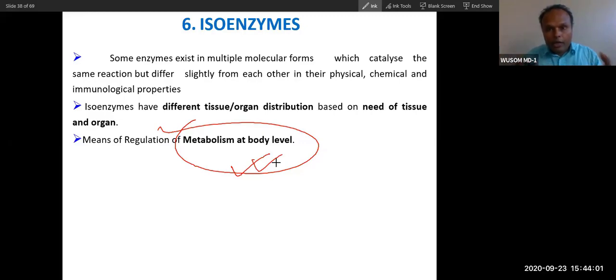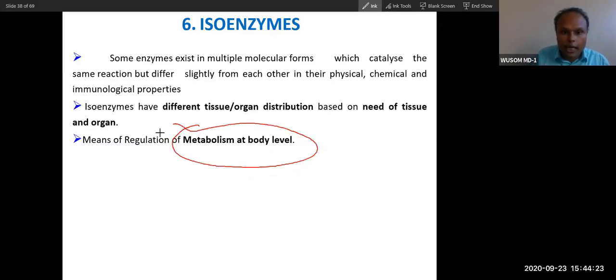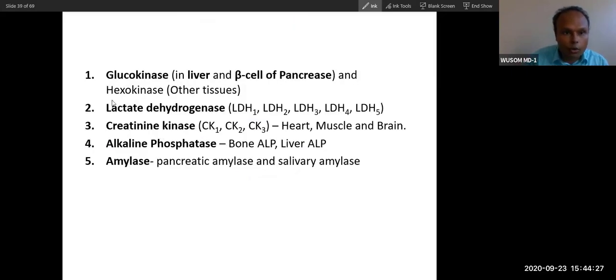Different organs do the same function. Liver also catalyzes glucose, but so do muscle and brain, but the way that each tissue approaches that function becomes different because of the isoenzyme. So isoenzymes provide regulation of metabolism at body level, tissue interaction. When we talk about glucokinase, you will understand more.